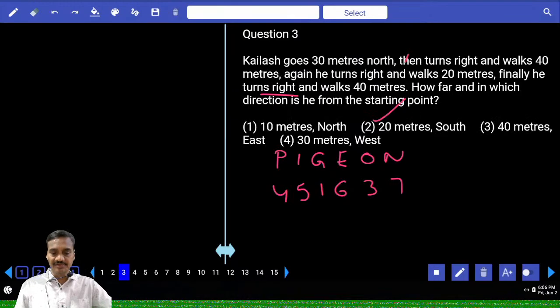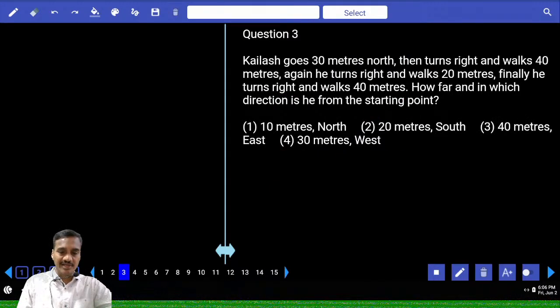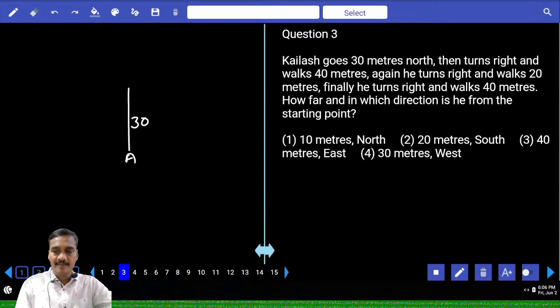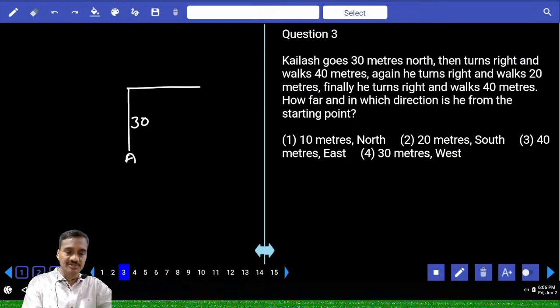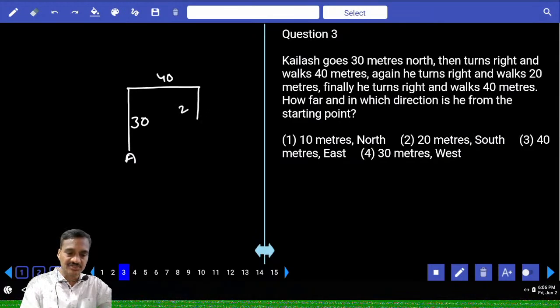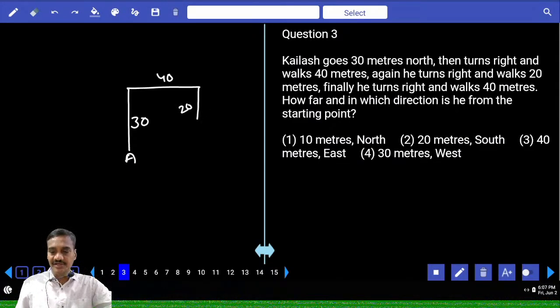Then question number 3. Now Kailas goes 30 meters north. Now this is the starting point of Kailas. From here he goes 30 meters towards north. Then turns right and walks 40 meters. Here, right hand side 40 meters. Again he turns right and walks 20 meters. From here right hand side 20 meters. And finally he turns right and walks 40 meters. From here right hand side 40 meters.